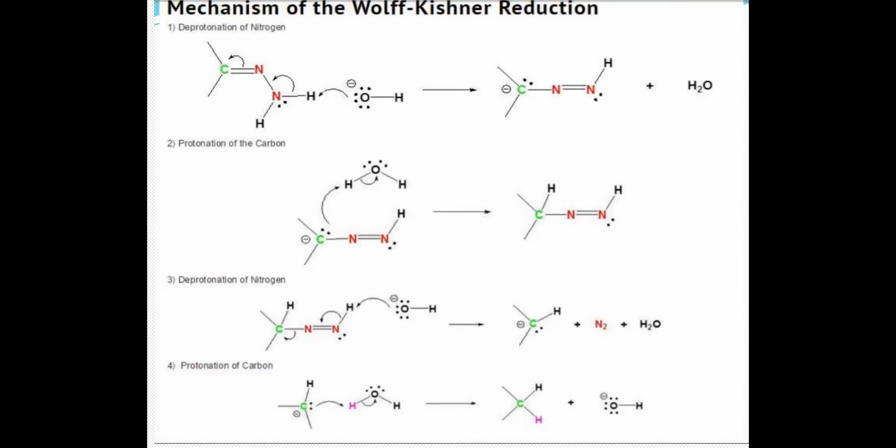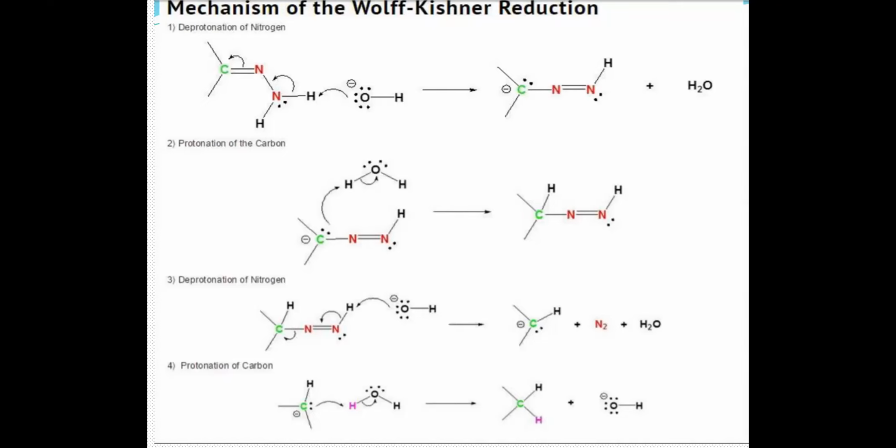So this is the basic mechanism of the Wolff-Kishner reduction. The first step is formation of hydrazone. The second step is deprotonation of nitrogen. In doing so, there is a transfer of electrons from the nitrogen to the carbon, formation of a carbanion, which gets protonated by the aqueous medium. Again, the hydroxide ion removes a proton from your nitrogen.